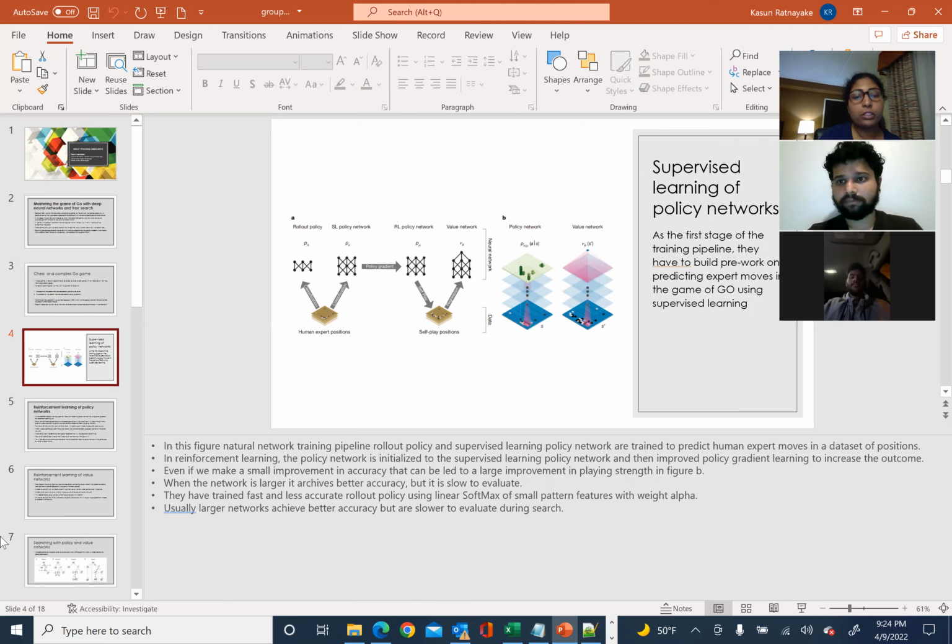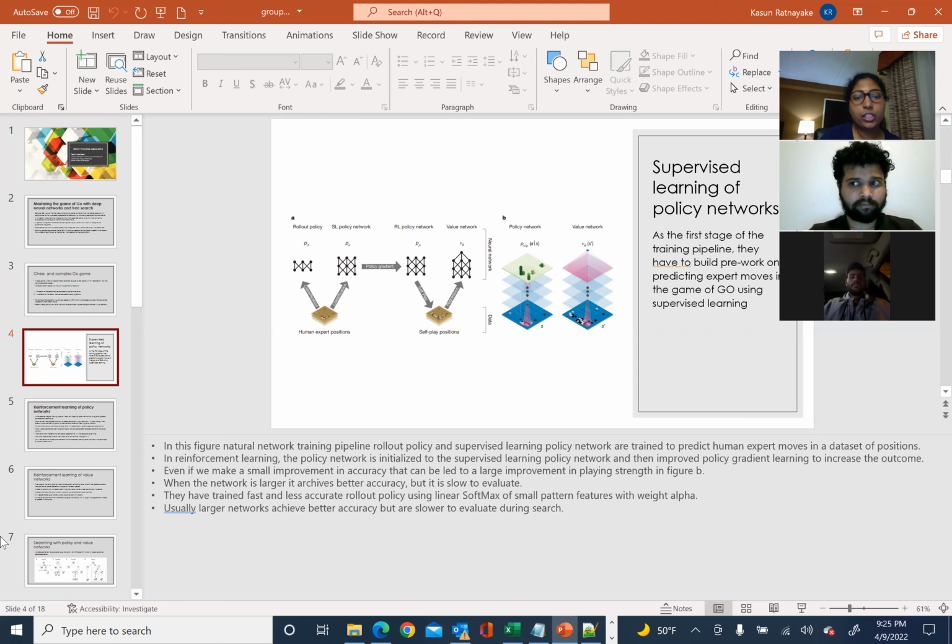In reinforcement learning, the policy network is initialized to the supervised learning policy network and then improved by policy gradient learning to maximize the outcome. Even a small improvement in accuracy can lead to a large improvement in playing strength. If you look at figure B, we can clearly see that.